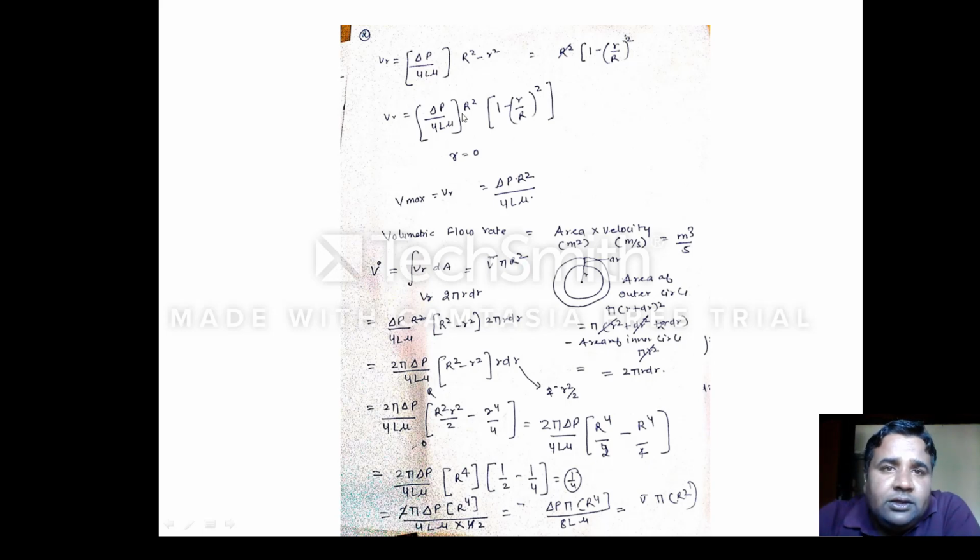Okay, I can further take r square common, and it can be written like this: 1 minus r upon capital R raised to power 2. When r is equal to 0, then V is equal to V max, and we can write it like this: del P R square by 4 L mu.